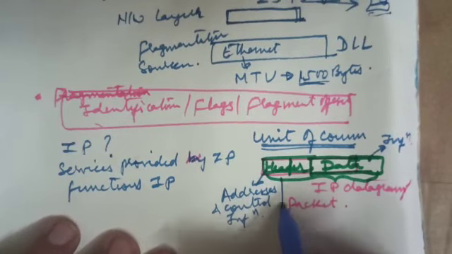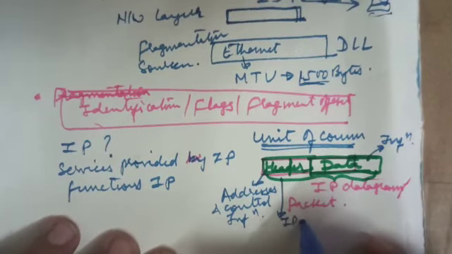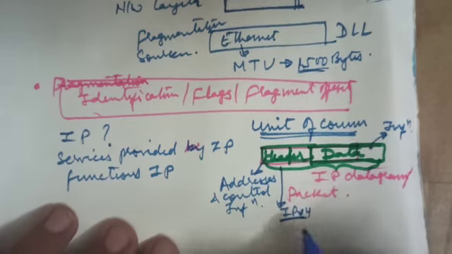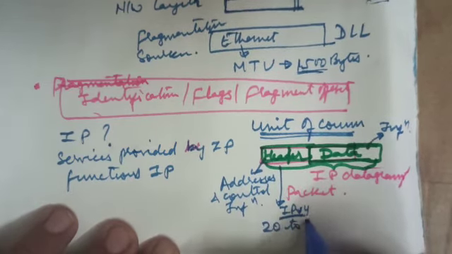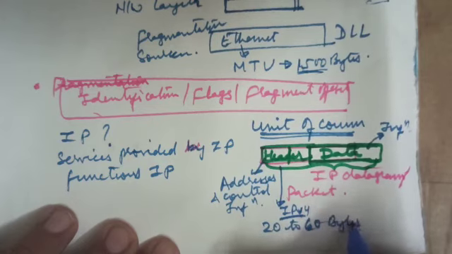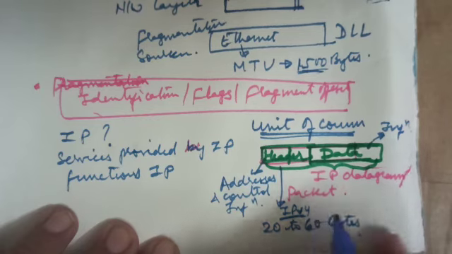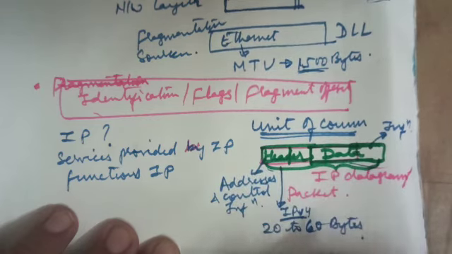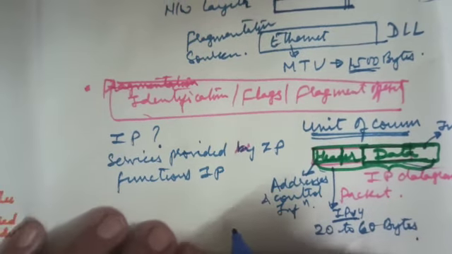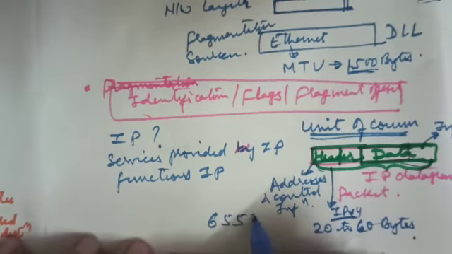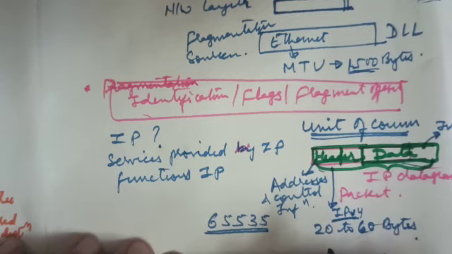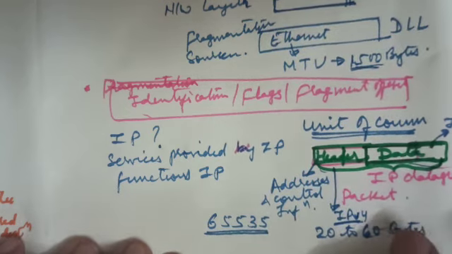The header of IPv4 is 20 to 60 bytes, varying from 20 bytes to 60 bytes. And the total length of the IPv4 datagram can be 65535 bytes. The details of the IPv4 datagram and header structure can be studied in another lecture. Thanks for watching.